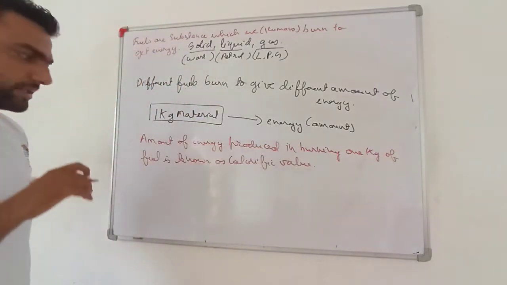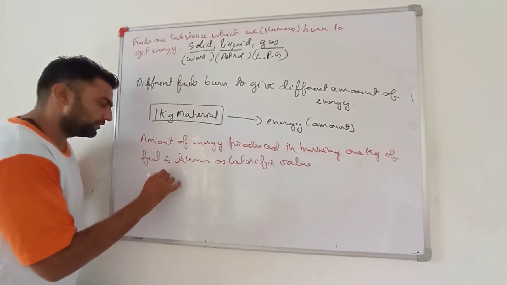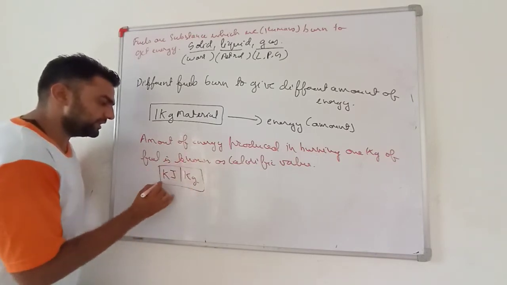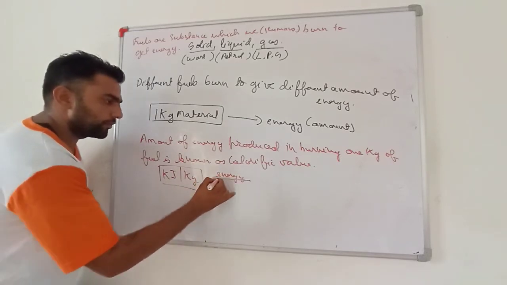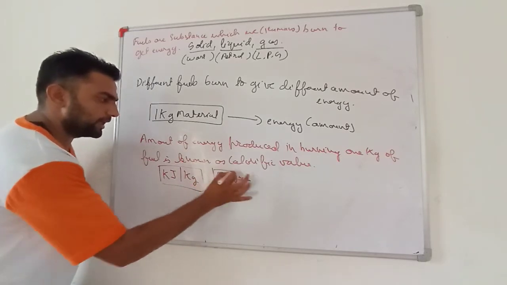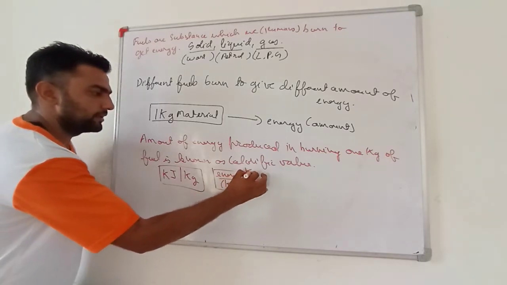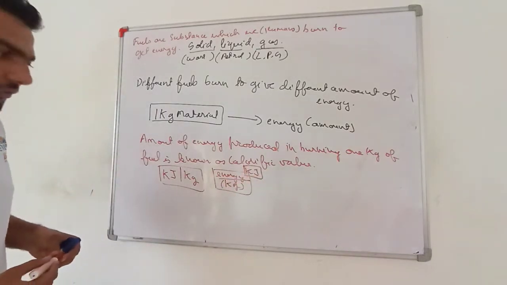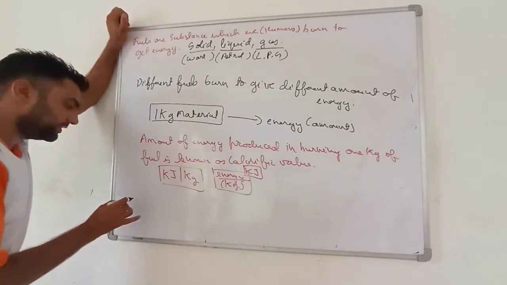See my dear students, calorific value is given in terms of kilojoule per kg, means energy produced per kg. The kg is the unit of mass, and for energy the unit is joule, but we are giving it in kilojoule. So different fuels give different amounts of energy.